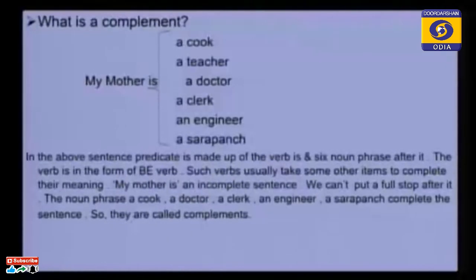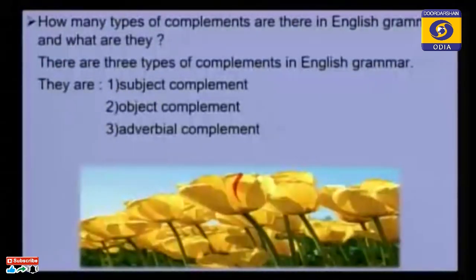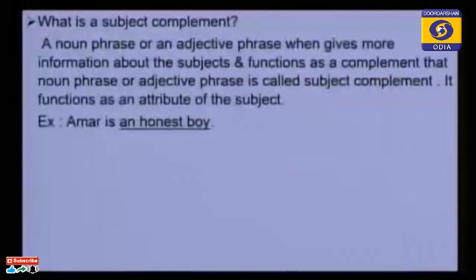Let us see how many types of complements there are in English grammar and what they are. How many types of complements are there? Please see, we have 3 types of complements. What are they? Subject complement, object complement and adverbial complement. How can we know which are called subject complement, which are called object complement and which are called adverbial complement? So what is a subject complement?